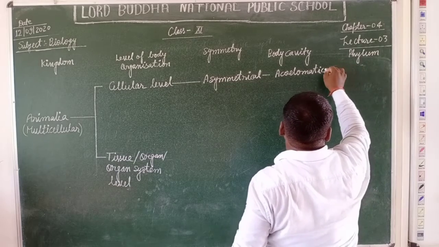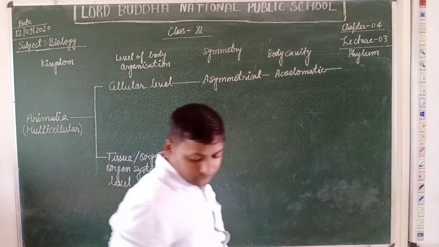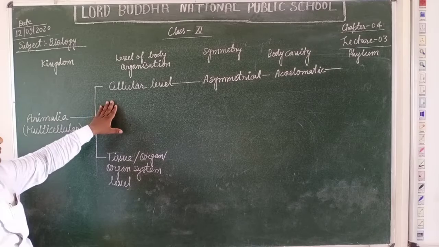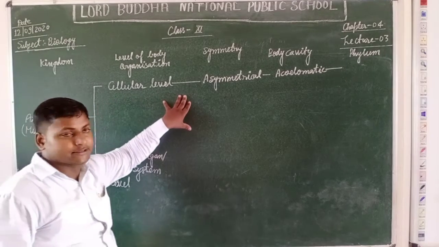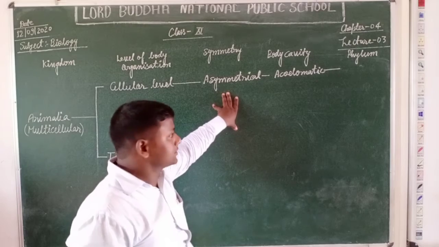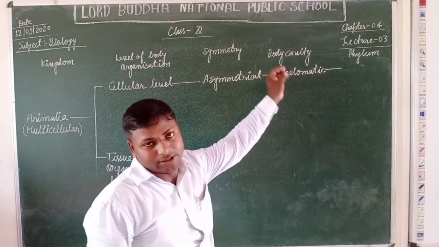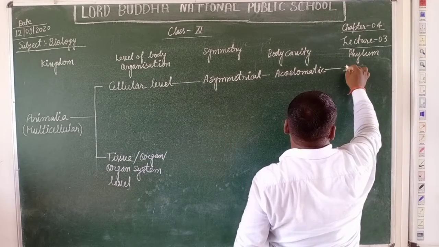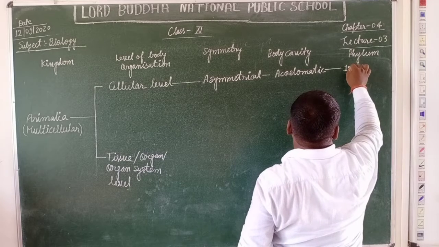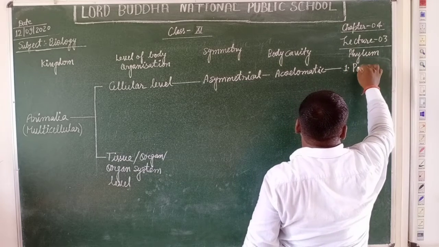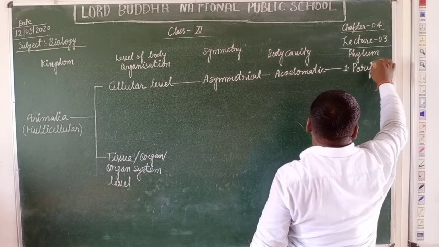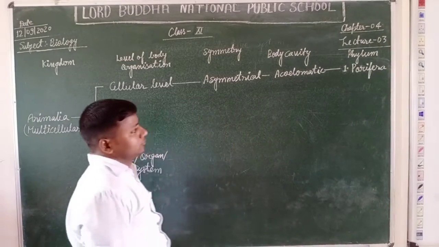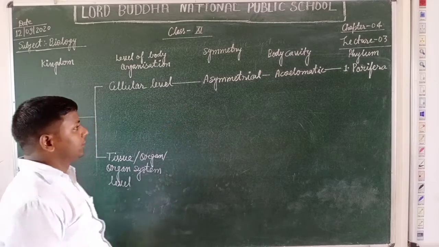Then the members classified according to this basis, having cellular level of body organization, asymmetrical in structure, and acoelomatic body cavity, belong to the first phylum of the kingdom Animalia. They are called Porifera. The first phylum of the kingdom Animalia is Porifera.